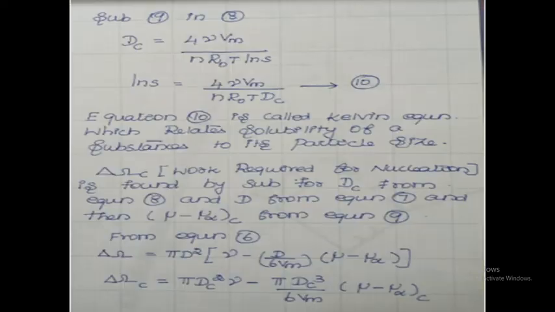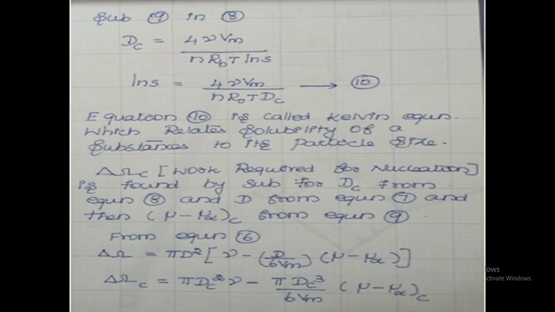Okay. Substitute equation 9 in 8. dc is equal to 4 gamma Vm divided by nR0T ln S. So ln S is equal to 4 gamma Vm divided by nR0T dc. This is equation number 10. This equation is called the Kelvin equation, which relates the solubility of a substance to its particle size.